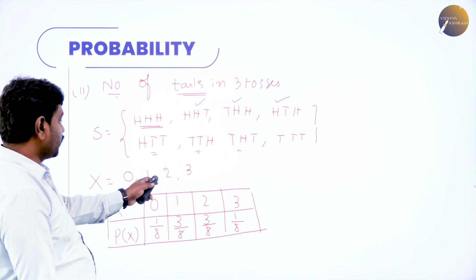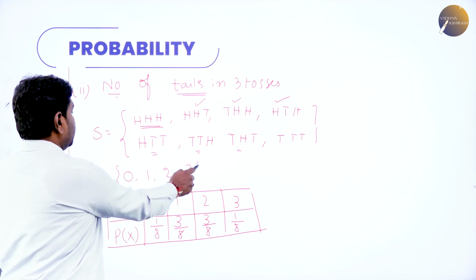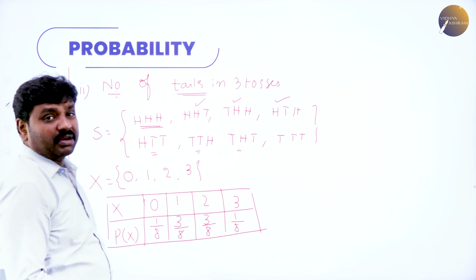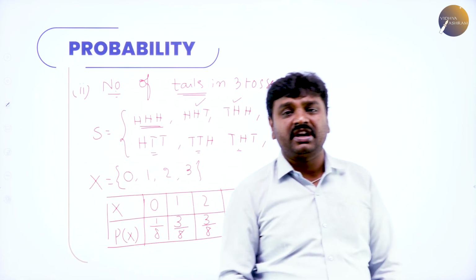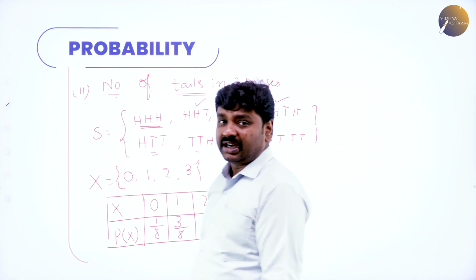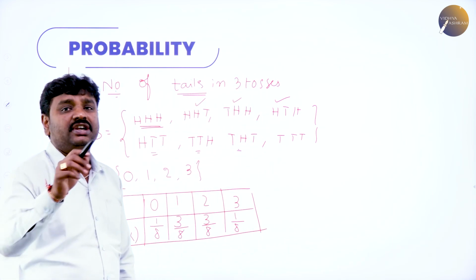You may get 0 tails, or 1 tail, or 2 tails, or all 3 tails. So for that you draw a table containing X and P of X. X means random variable, P of X means its probability. A table containing X and P of X is called a probability distribution.